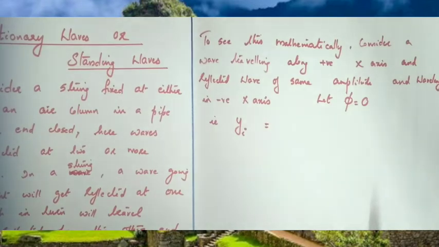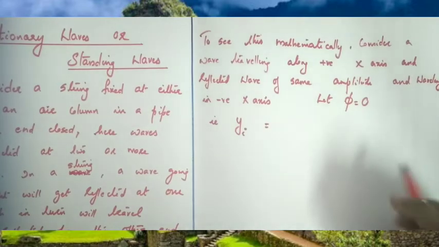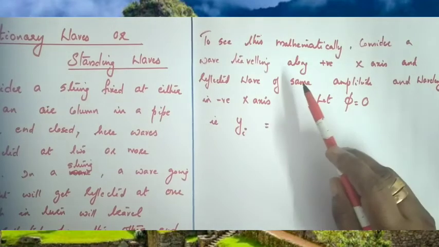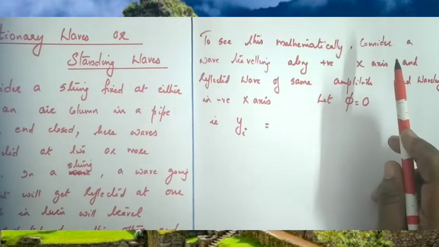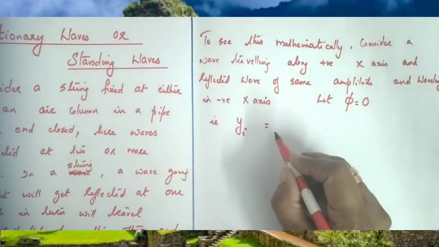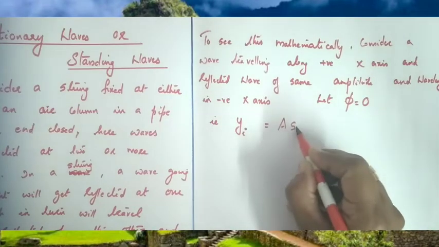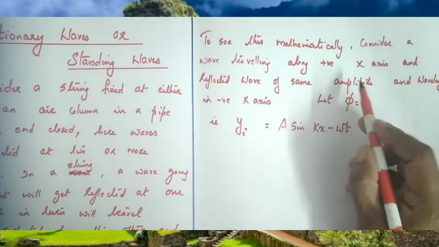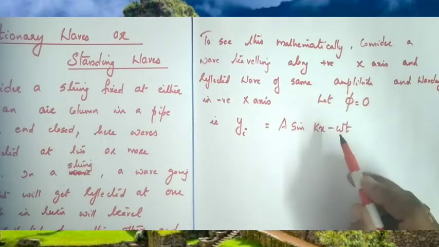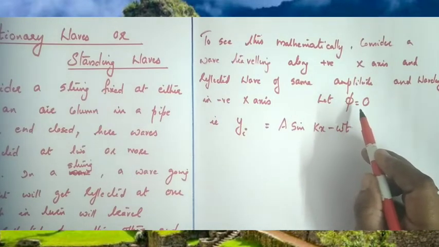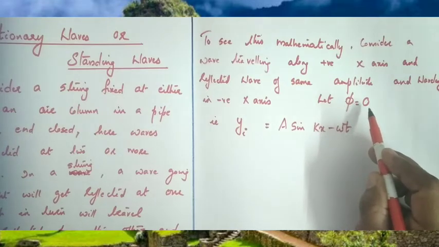To see this mathematically, consider a wave traveling along the positive x direction and a reflected wave of the same amplitude and wavelength in the negative x direction. The incident wave can be represented as A sin(kx - ωt). Why is it minus ωt? Because the wave is traveling along the positive x direction. Actually the wave equation is y = A sin(kx - ωt + φ). For simplification, we can take the initial phase or epoch φ equal to 0.